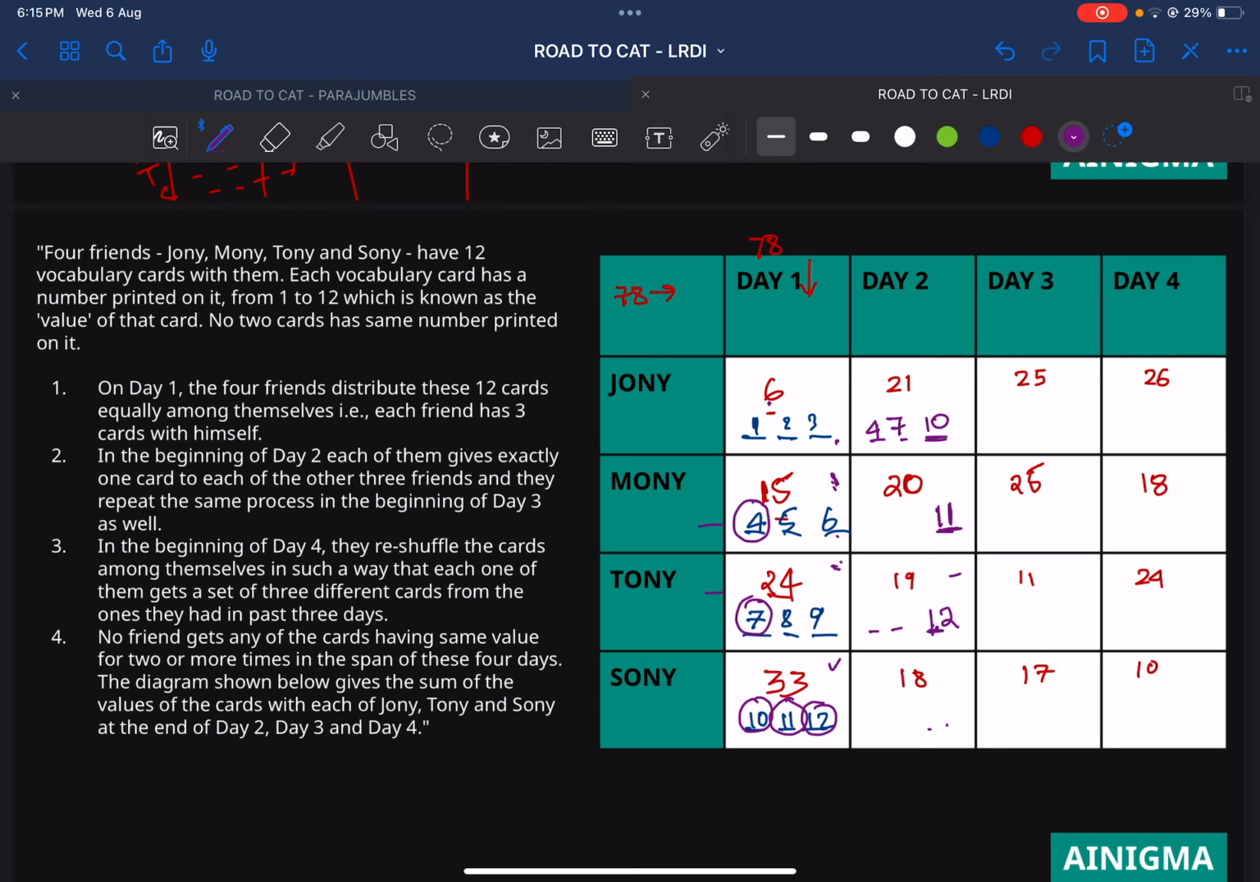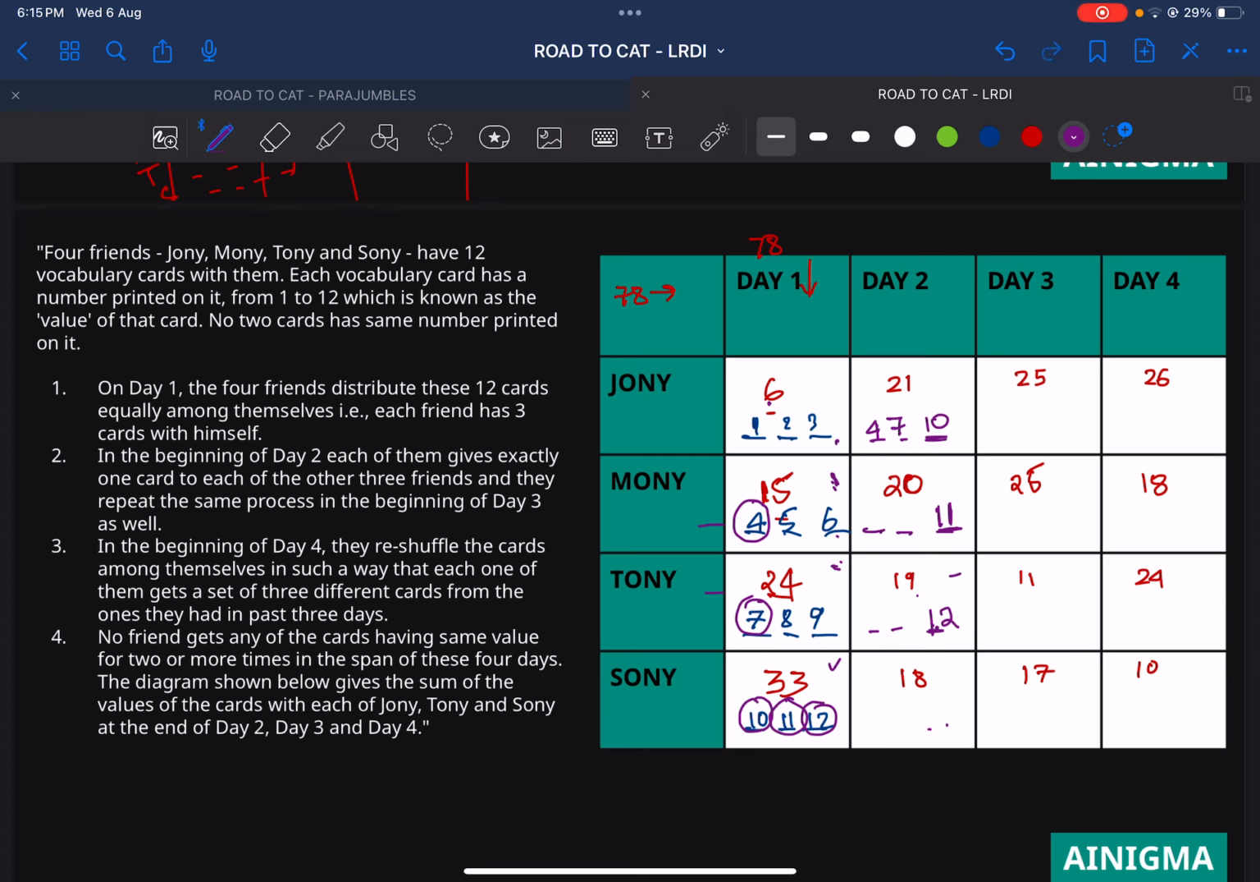Now we have to form 7 from two numbers. As you visualize that, these 7 has to be from these. It can be 6 and 1 or it can be 5 and 2. So we are not so sure what to do right now, so let's skip it. Let's go with this 20.